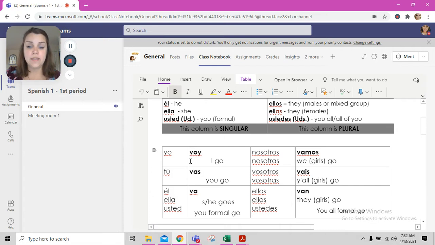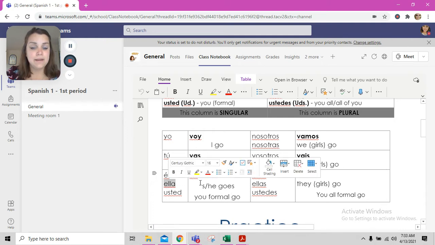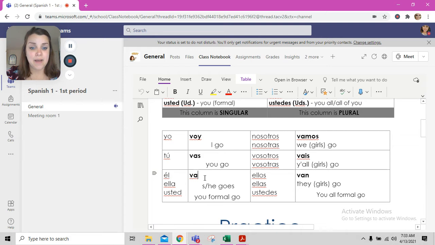So yo voy means I go. Tú vas means you go. Él va means he goes. Ella va means she goes. Usted va means you, formal, go. So those are all of our singular forms of the verb ir.